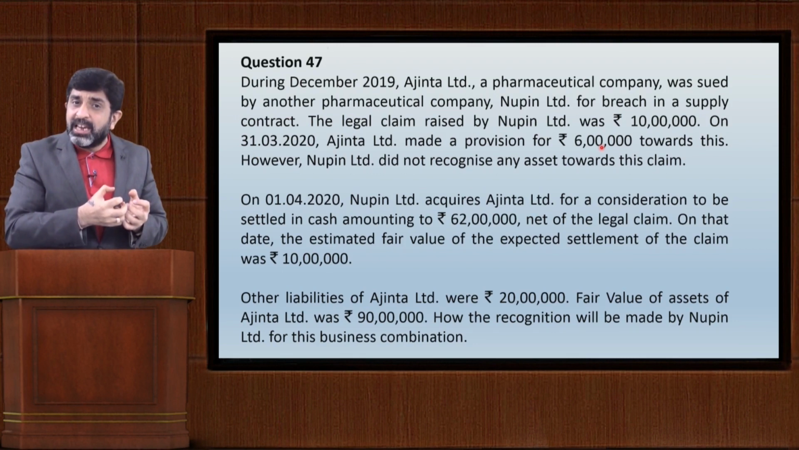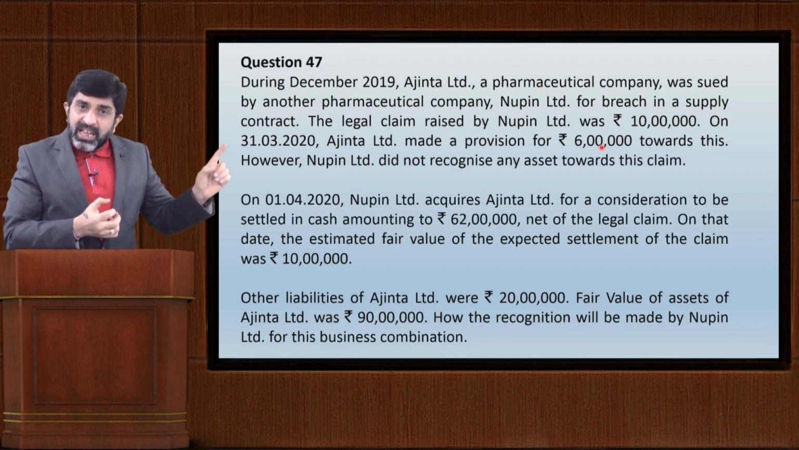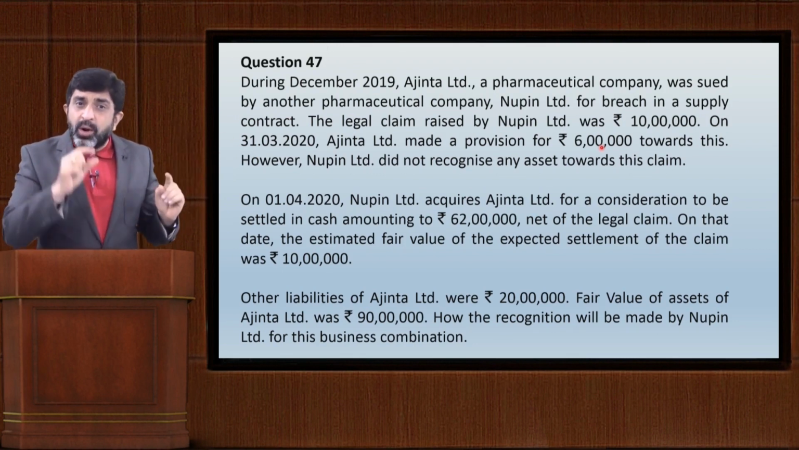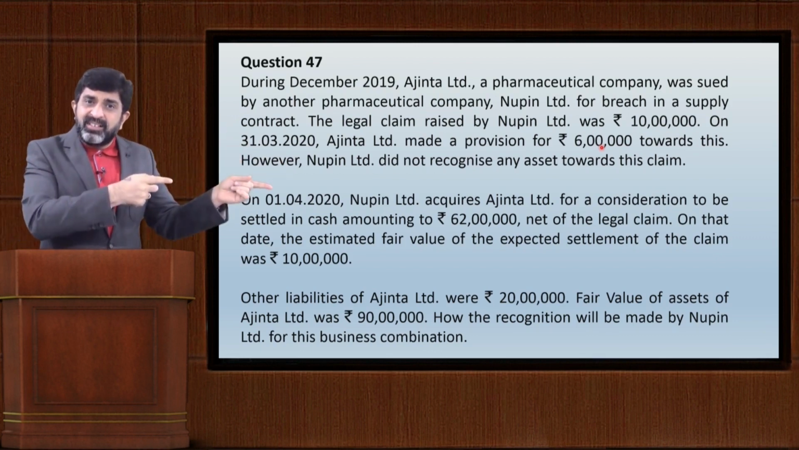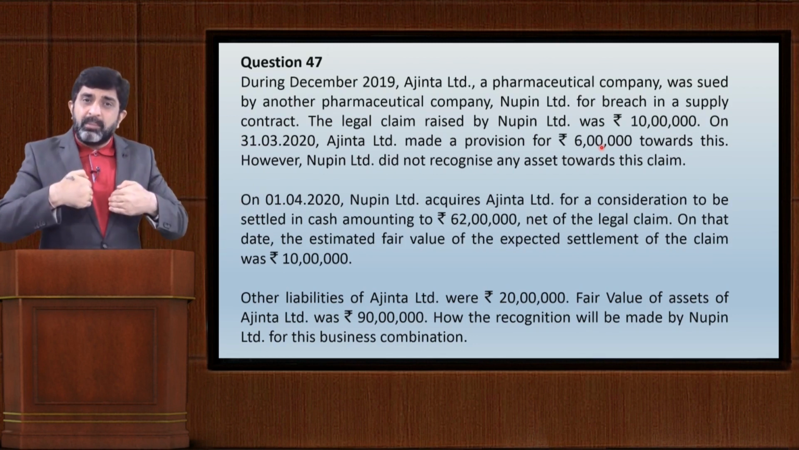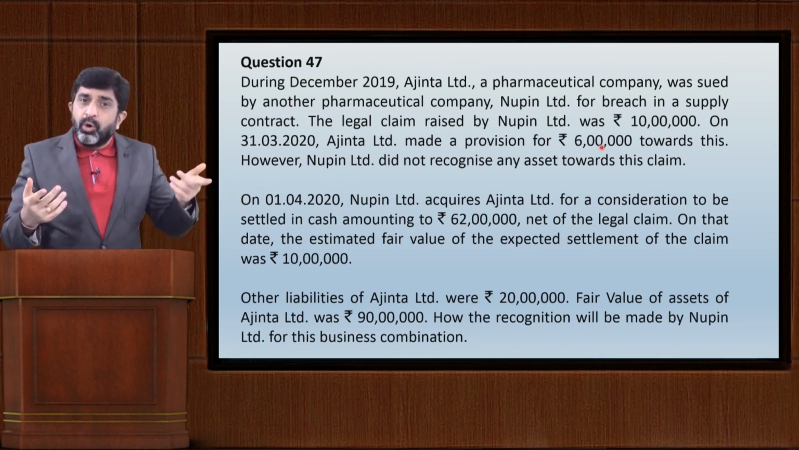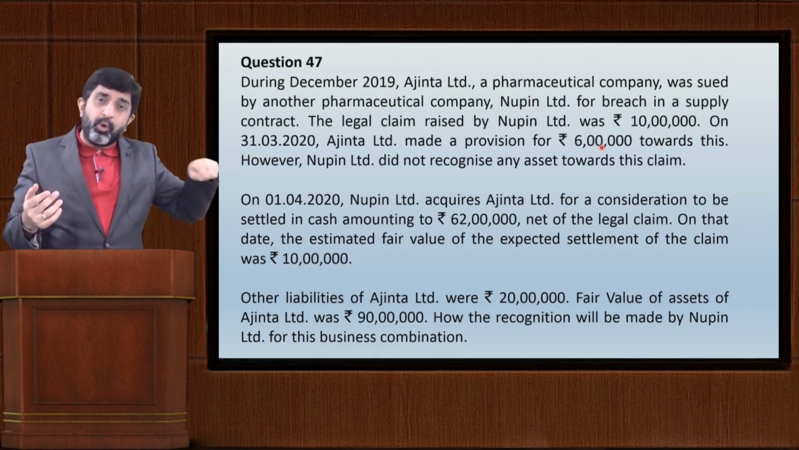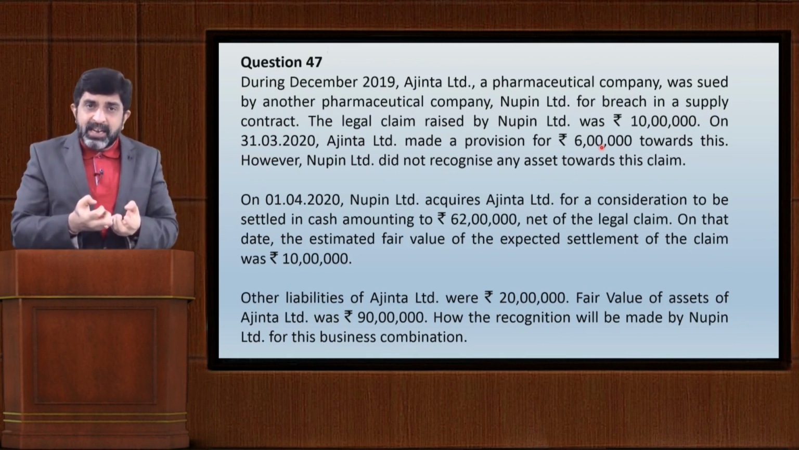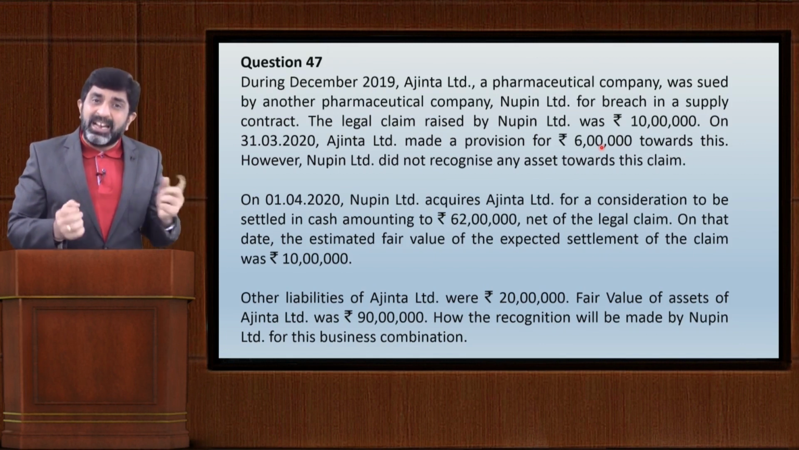Now next thing that you should be very clear with, when Newpin Limited is taking over all assets and liabilities of Ajinta Limited, it will not take over that component of liability that it has recognized, because that represents the same amount that is recoverable by Newpin Limited, correct? So those mutual balances, those pre-existing relationship old balances will not be taken, it will be settled separately.